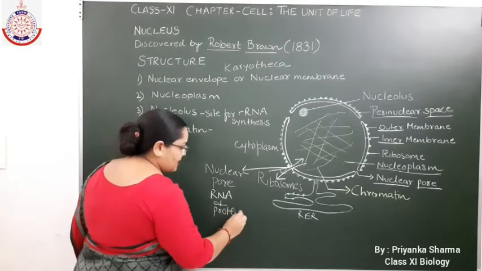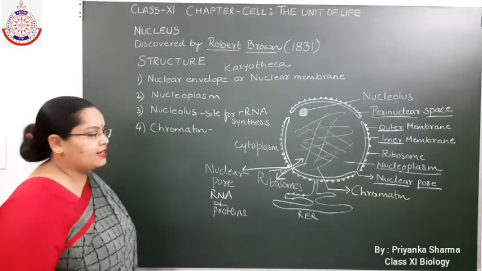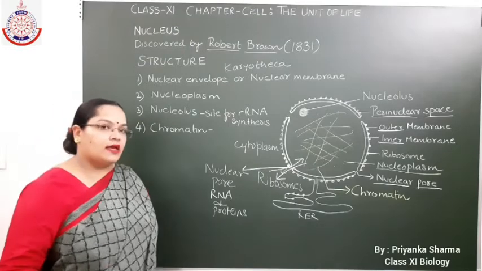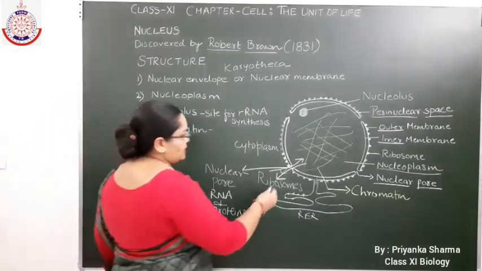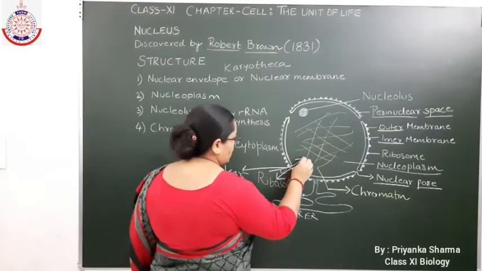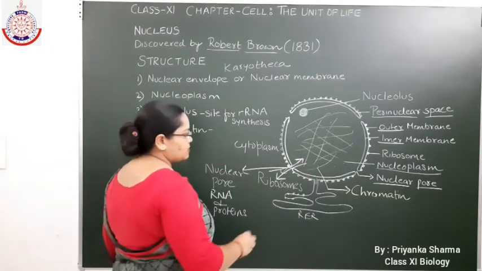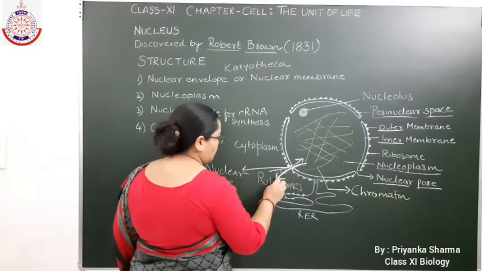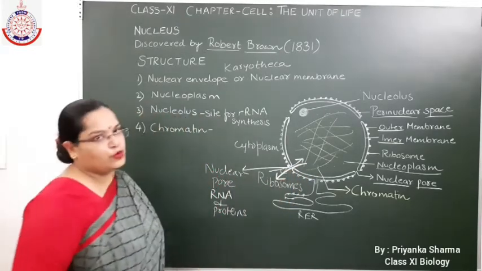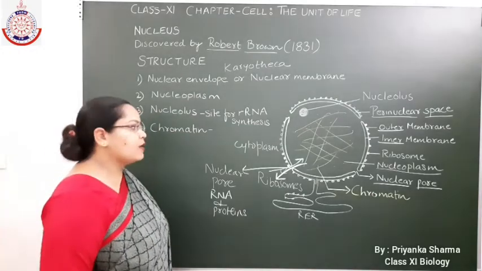So, there is bidirectional movement of RNA and proteins between the nucleus and cytoplasm. RNA and proteins can enter the nucleus from the cytoplasm, and from the nucleus into the cytoplasm, RNA and proteins can move.